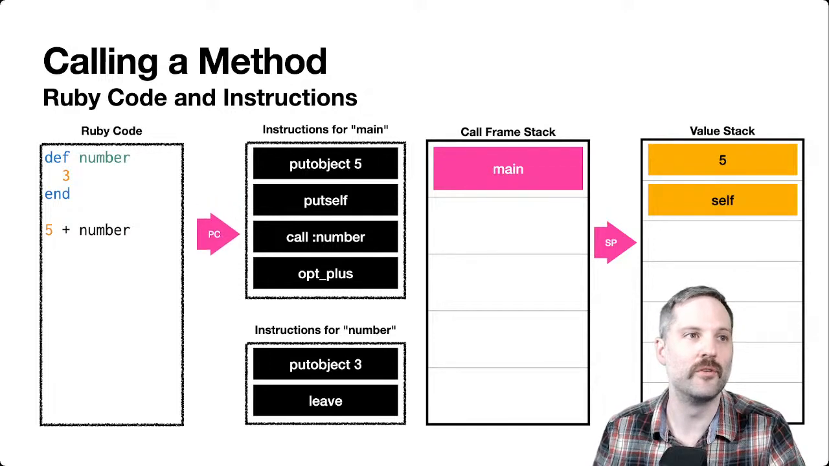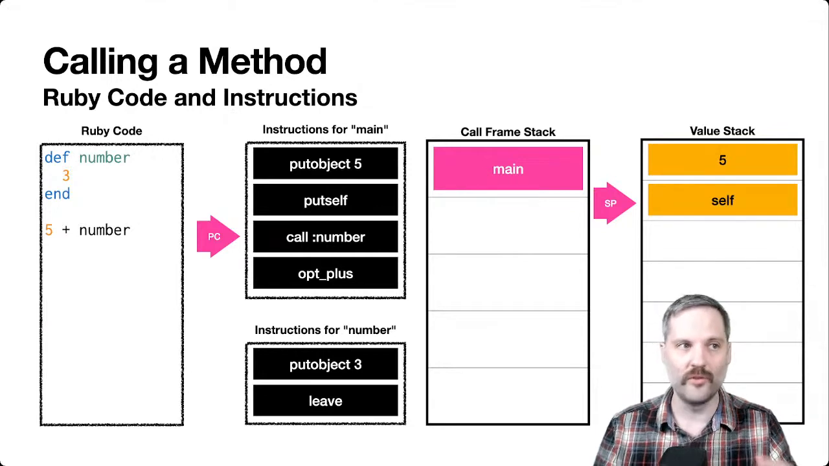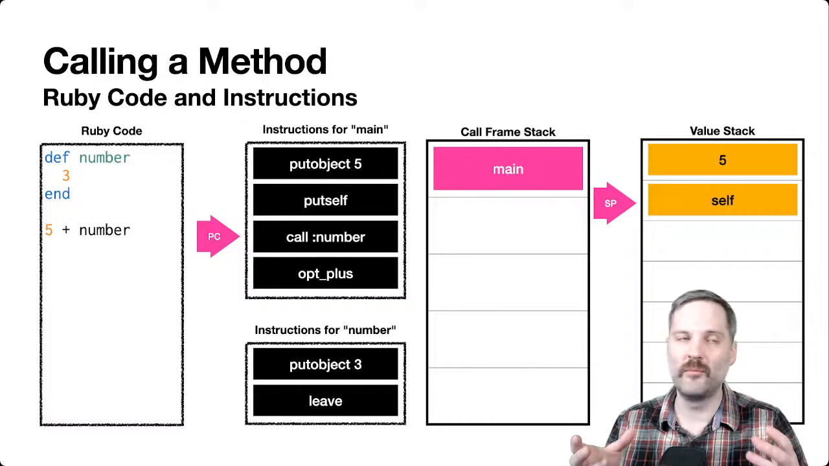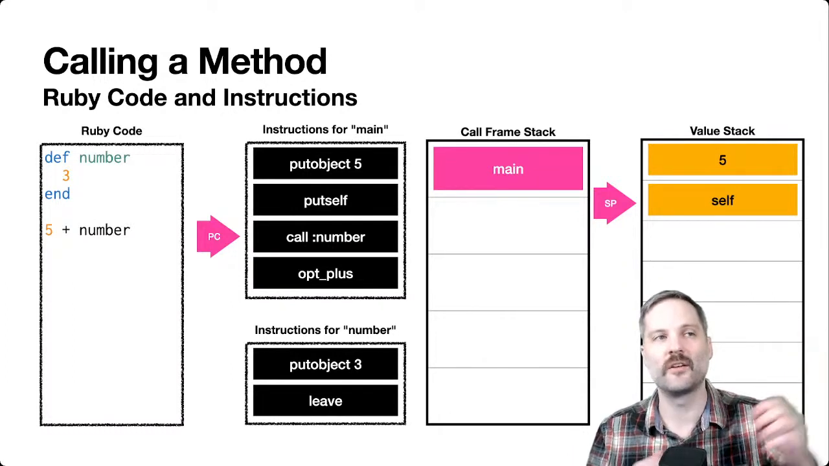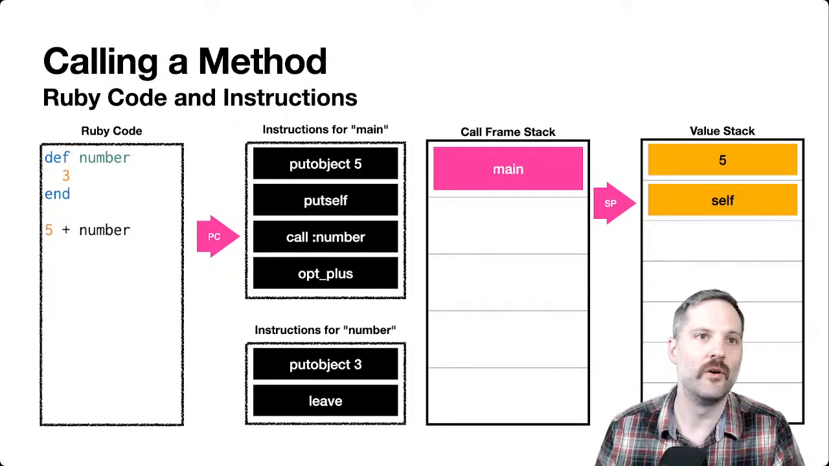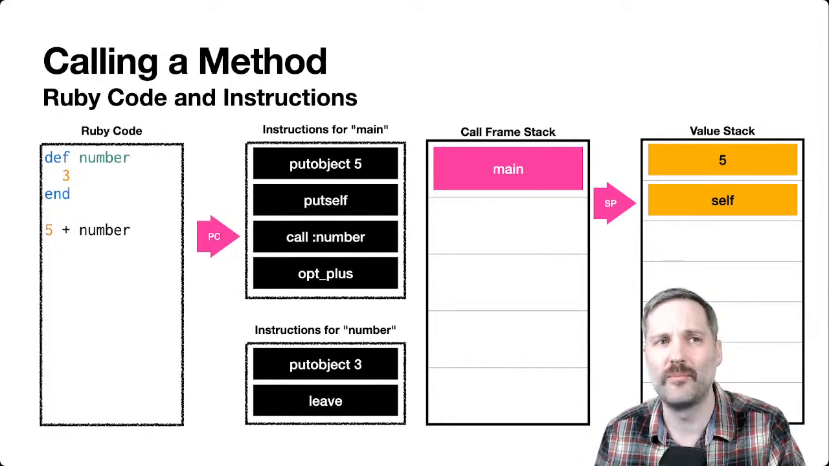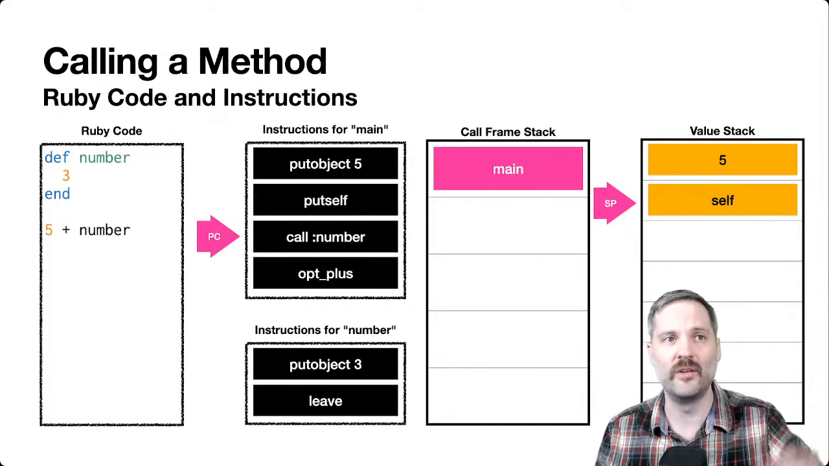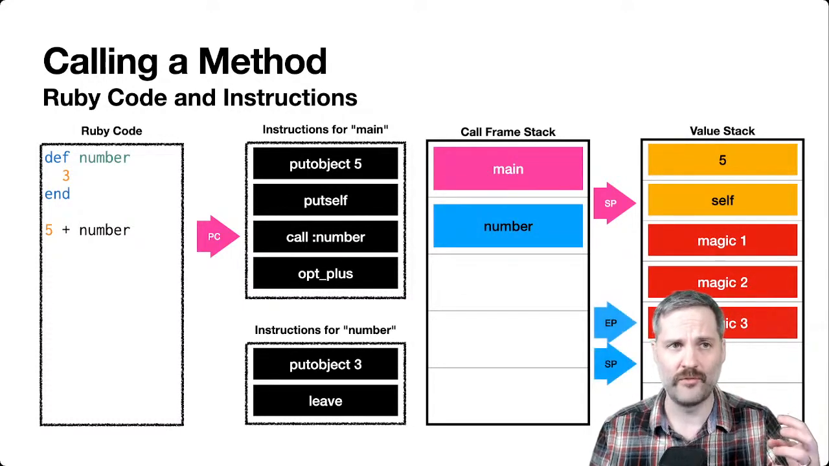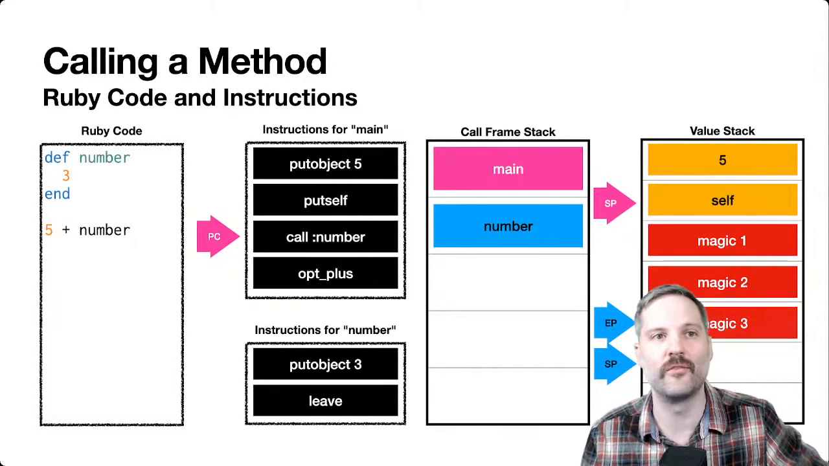The next thing we have to do is actually call the method. We're going to call the method number. Now we're able to look up that number method from self. We know the context from the stack. We look at self and we look up number based on self. So we'll pop that value self off the stack, well, we don't actually pop it, we just rewind the SP by 1. And then we push the number frame onto the stack. We haven't actually entered the number method yet. We're just pushing that frame onto the stack.